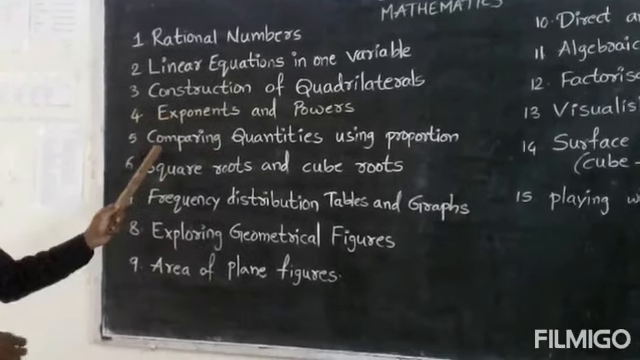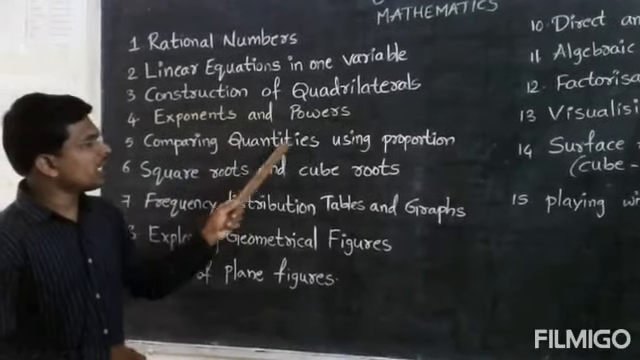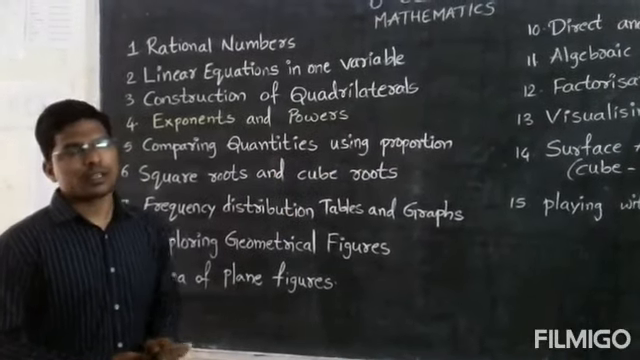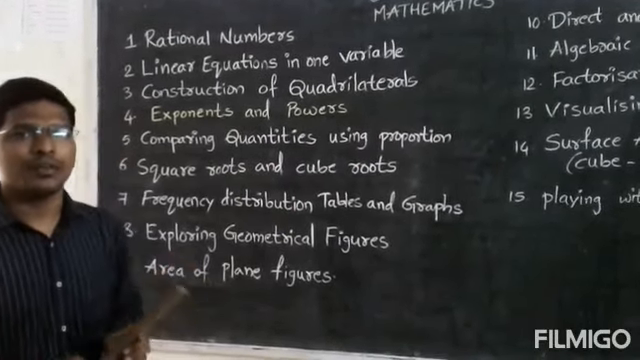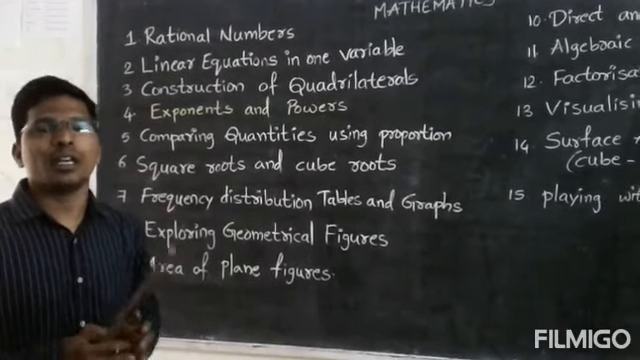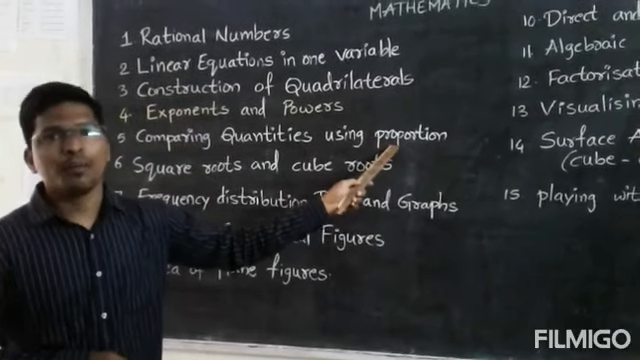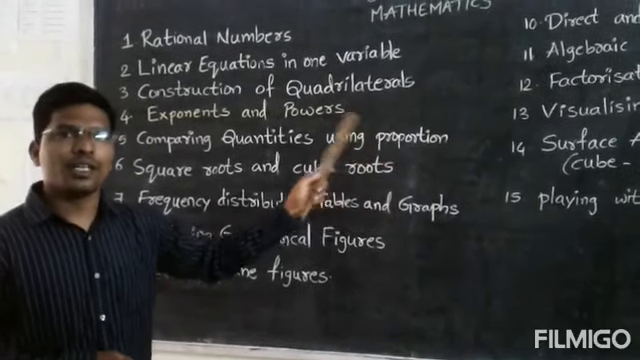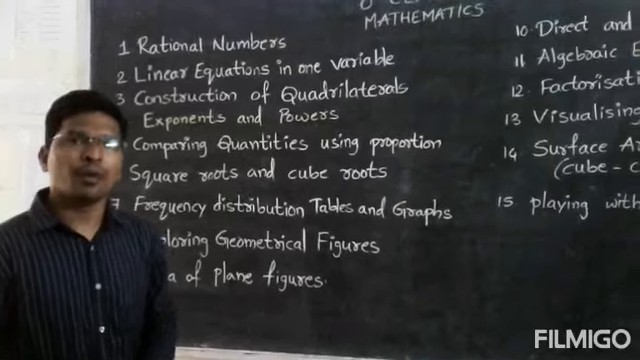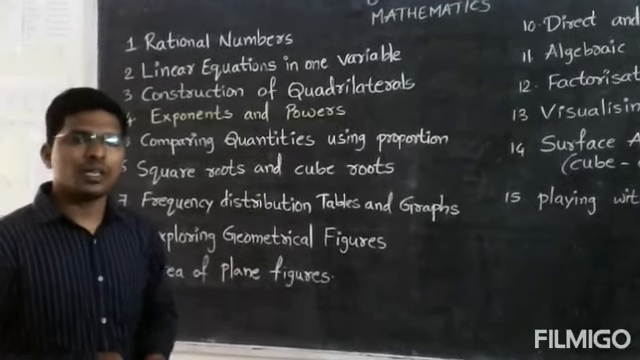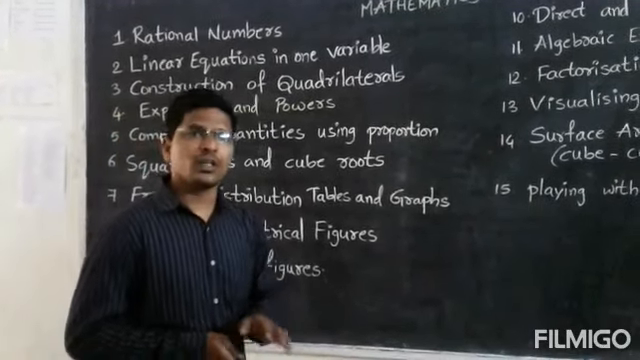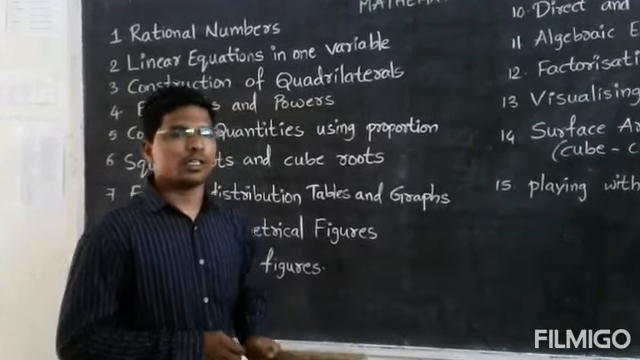Okay, next, 5th chapter, comparing quantities using proportion. In this chapter we are going to compare different types of quantities. That is proportion, compound proportion, and profit, loss, discount, compound interest. In the 7th class we learned simple interest.